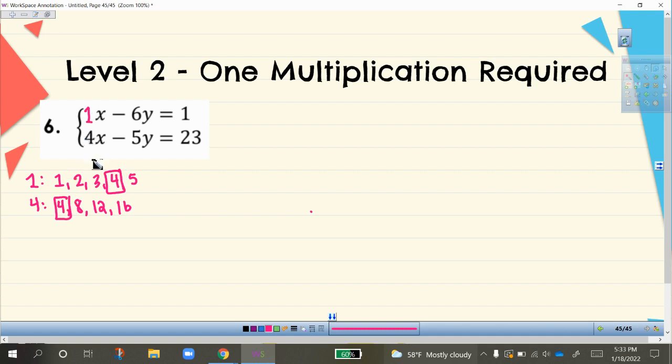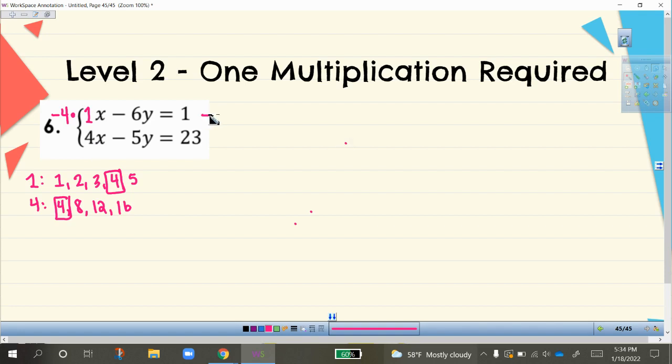So I know that I can multiply one of these equations by something so that it ends up being 4. Okay, now I already have a positive 4x here in the bottom. So instead of making this a positive 4 and multiplying by 4, I'm actually going to multiply by negative 4. Well, how do we know to multiply by negative 4? Well, because remember, you want opposites, right? If I just multiply by a positive 4, this is going to become 4x, and this is already 4x. So those are not opposites. I need to multiply by a negative 4 so that I end up with negative 4x.